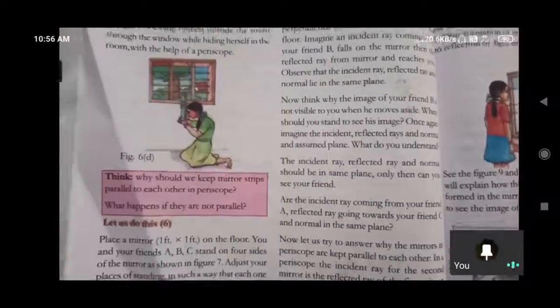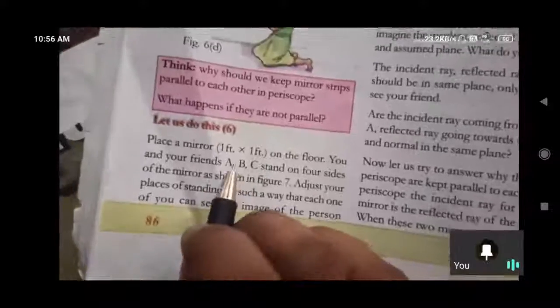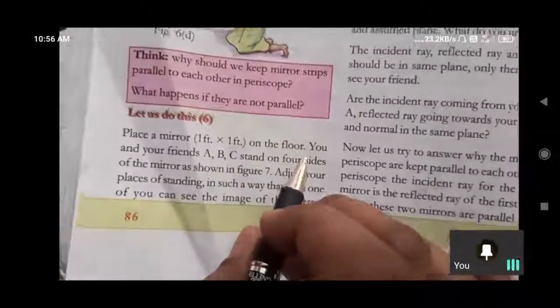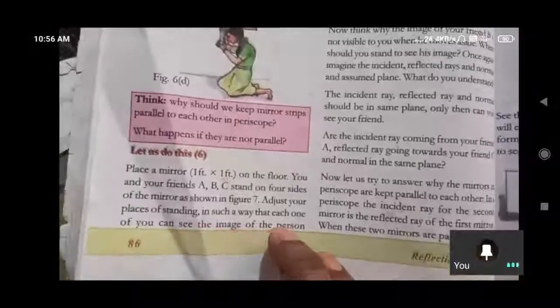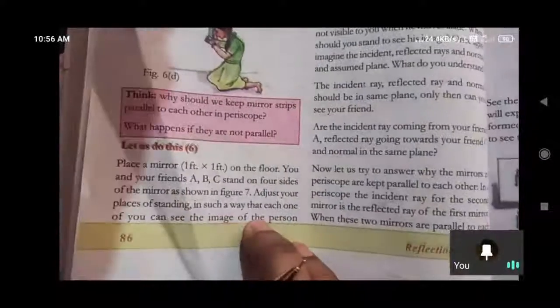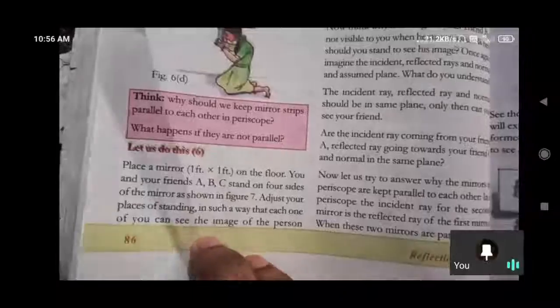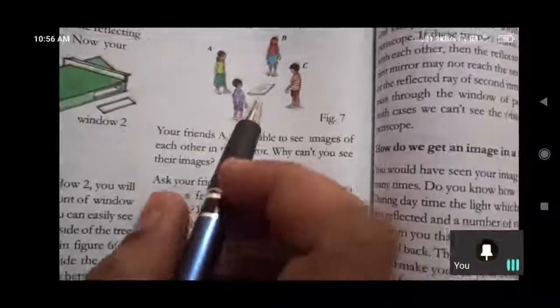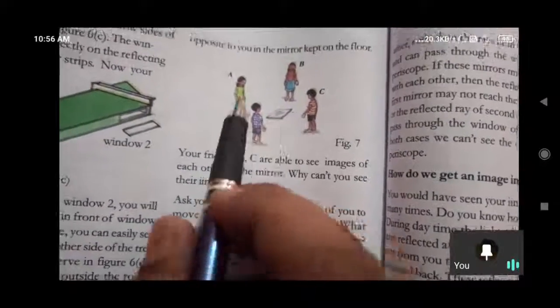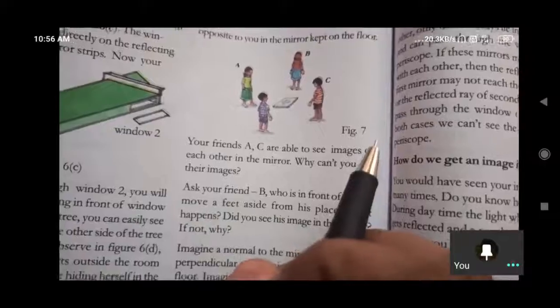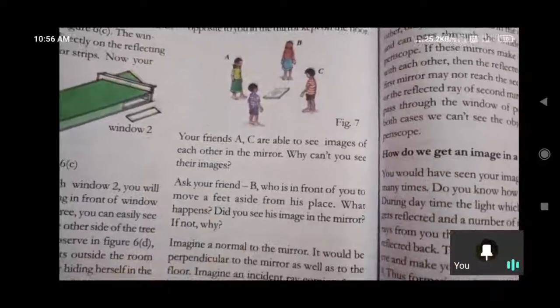Next one. And place a mirror 1 feet by 1 feet on the floor, and you and your friends A, B, C, D stand on four sides. In this manner you have to stand on 4 sides and adjust your places of standing in such a way that each one of you can see the image of a person. So how can we adjust, Nana? Here A can see the image of another person, B can see the image of another person, like that you have to stand. So how can we adjust in that manner? We have to move aside.